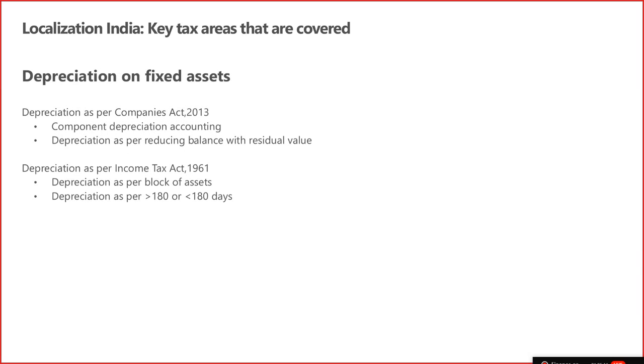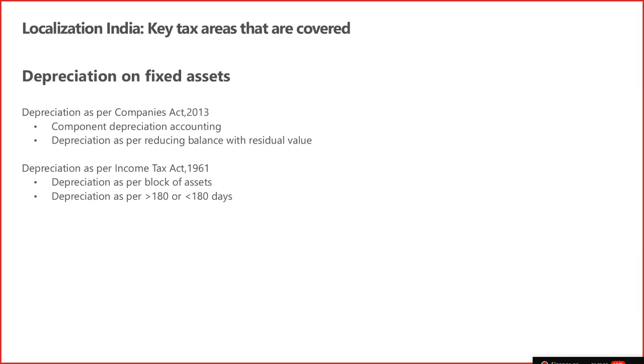Then we have a depreciation functionality where, if you are aware, in the 2013 Companies Act, the government has made changes in component depreciation, which we have provided. Along with that, the government gave the user an option to calculate depreciation as per the reducing balance method, and they published the percentage as well. So the current system takes care of component depreciation, where, based on the residual life or the nature of the remaining life and the depreciation rate, you can create a component and define the depreciation rules there.